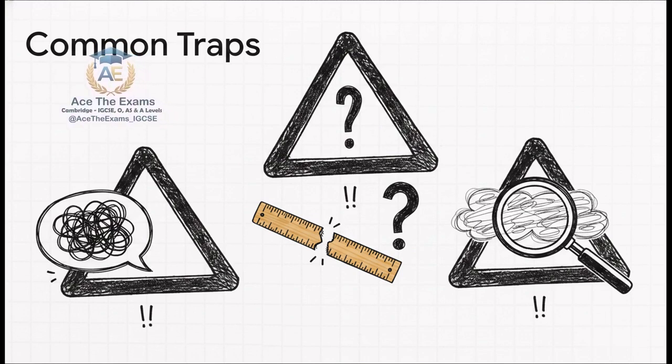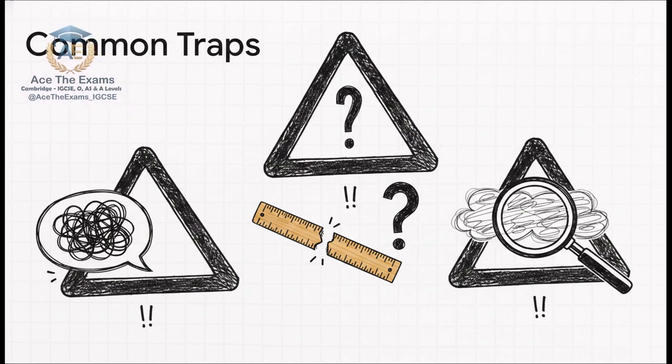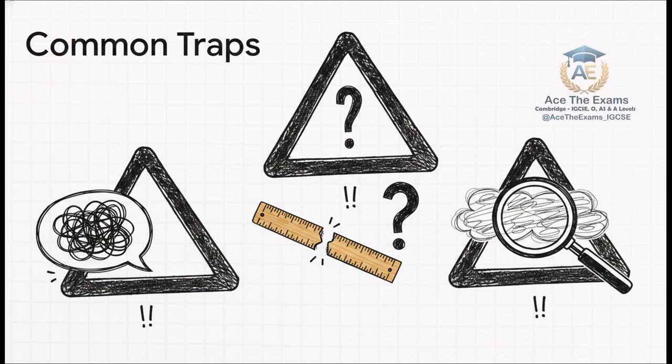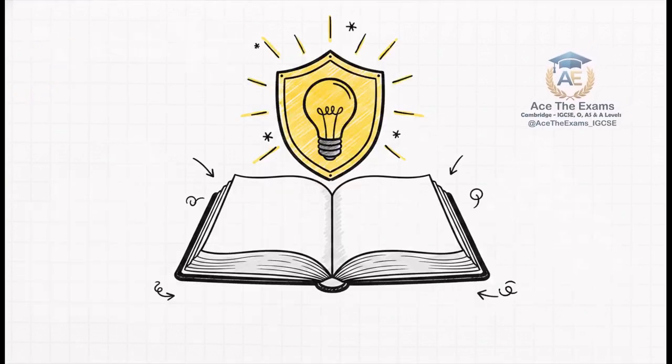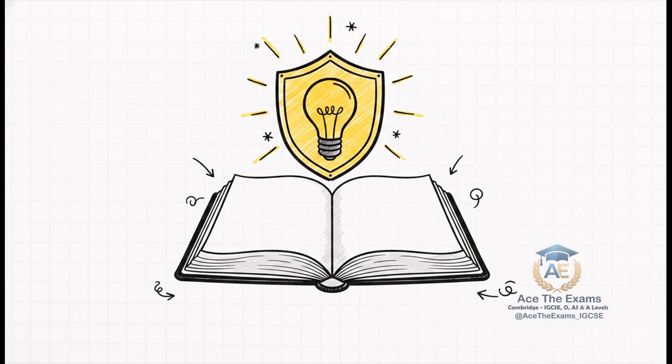Trap number 2, forgetting to check units and terminology when handling data from the stimulus. And trap number 3, providing generalized textbook answers that are not specific to the unique context given in the exam. If the question is about a specific species of cichlid fish, your answer must revolve entirely around those cichlid fish, not just generic populations. So the crucial point here is this.